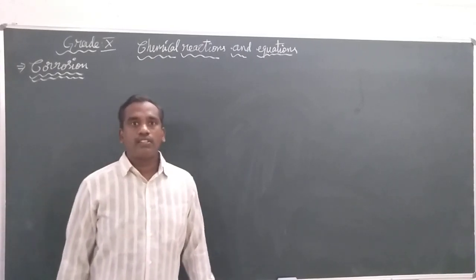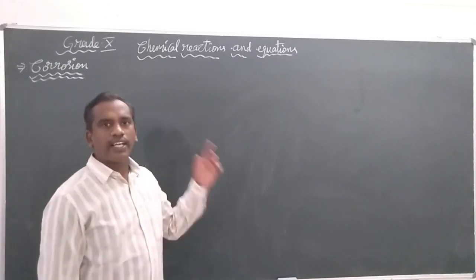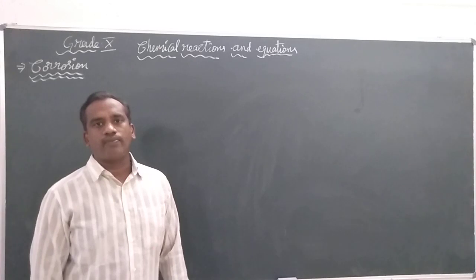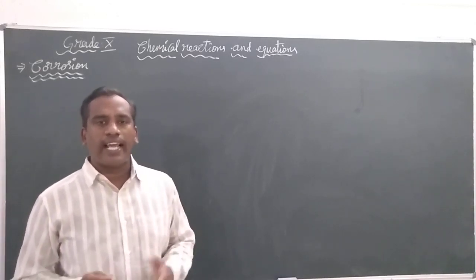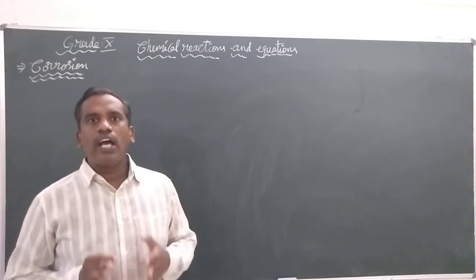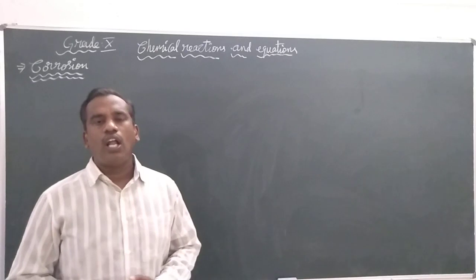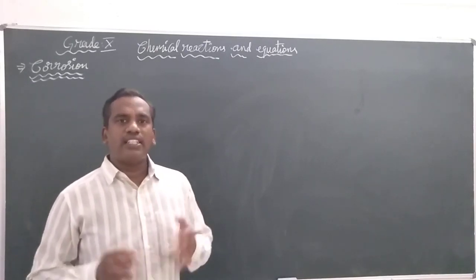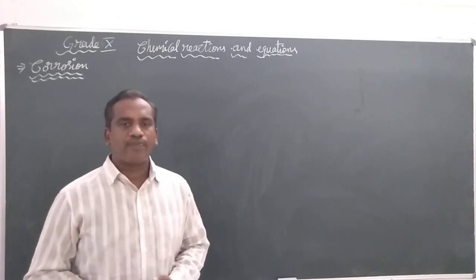Hi students, in the grade 10th standard topic that we are discussing, chemical reactions and equations, chapter number 1, we had completed up to now the types of chemical reactions, and now we are discussing the last topic of the chapter, that is what we call corrosion. Have you ever experienced this corrosion in and around your surroundings?